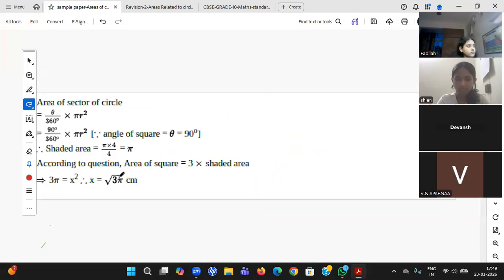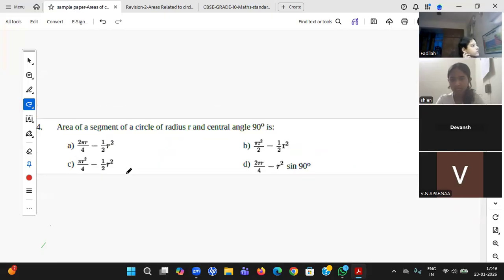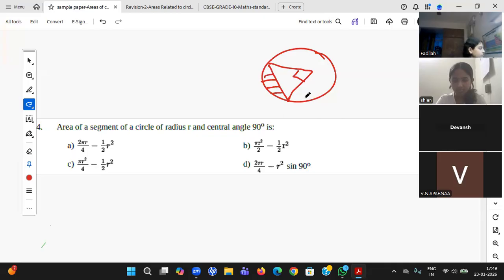Any other question? You see, a direct question: area of a segment of a circle of radius r and central angle 90 degrees. So there is a circle, there is a segment, and it is making 90 degrees. What is the formula? Area of a sector minus area of a triangle. Area of the sector is pi r square by 4, because theta is 90, minus 1 by 2 r square, because the area of the triangle is half r square. Right answer, C is the right answer.